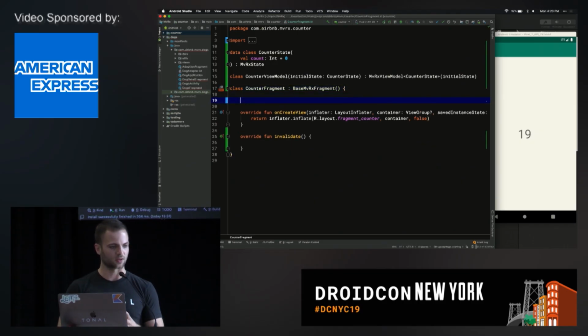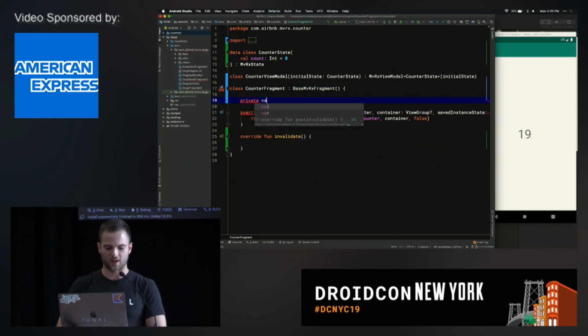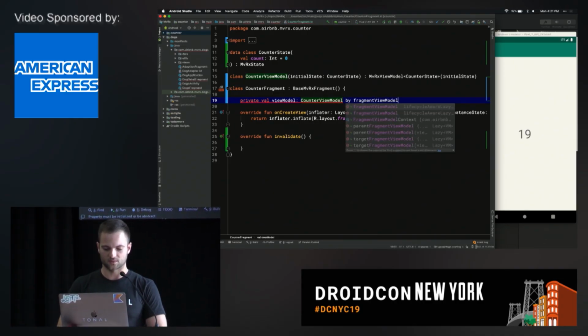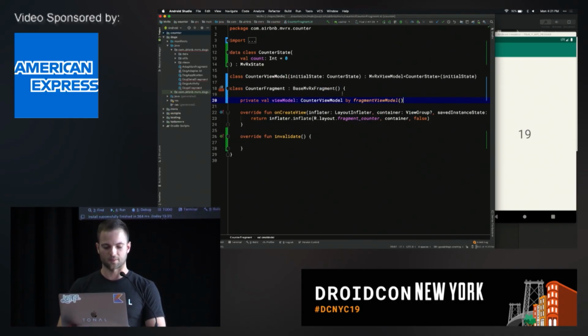So now we need to get our viewModel. We're going to make a private val viewModel, of type CounterViewModel. And now we're going to use a property delegate called by fragmentViewModel, just like that. Great. So now what this has done is it's wrapped those ViewModelProviders. It's going to give you a new instance or an existing one, depending on the state of your screen. It's automatically going to subscribe to any state changes in a lifecycle-aware way and call invalidate whenever the state changes.